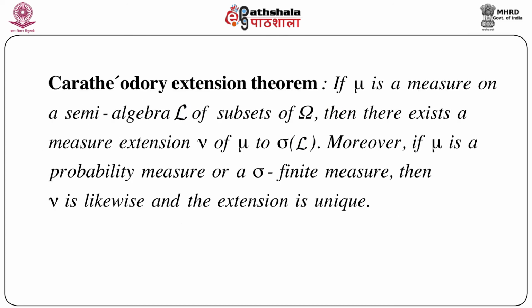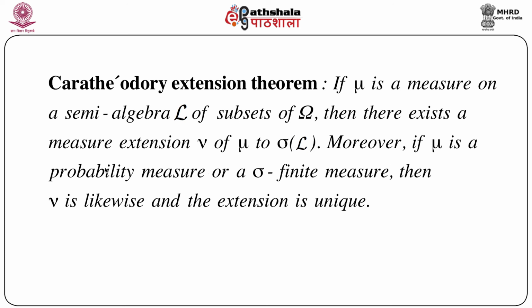Last one is the famous Carathéodory extension theorem. This is again an extension theorem which shows the uniqueness of the extension. That is, if mu is a measure on a semi-algebra script A of subsets of omega, then we can always construct a measure extension nu of mu to sigma of script A, that means the sigma field generated by script A. The existence is always possible.